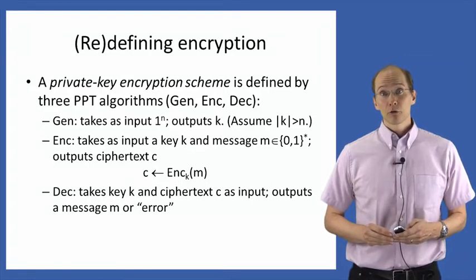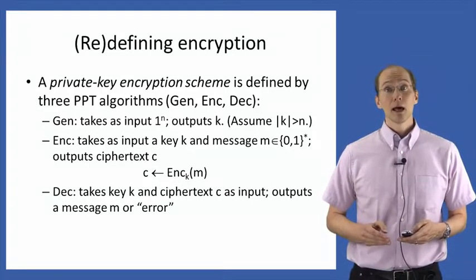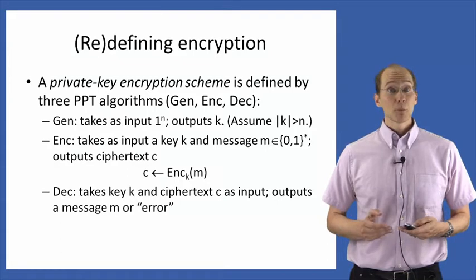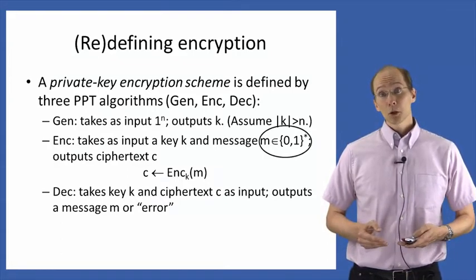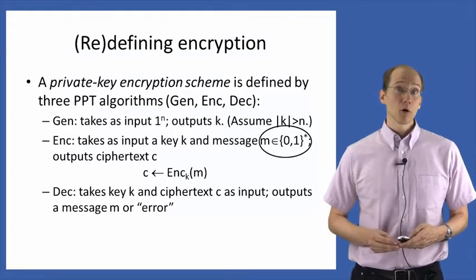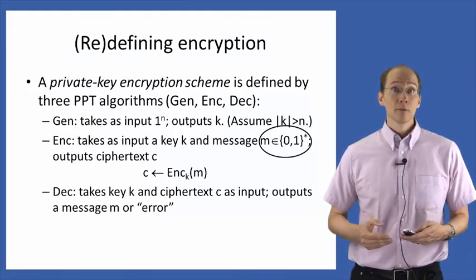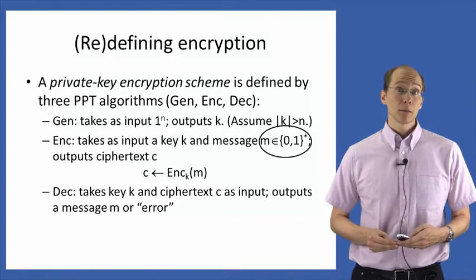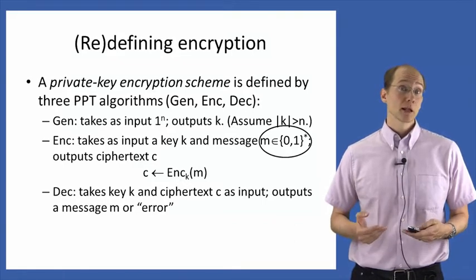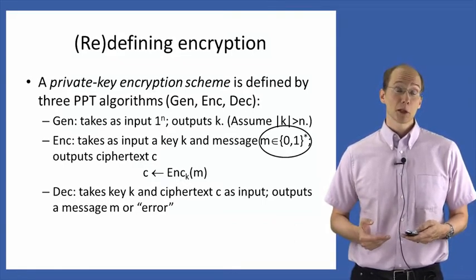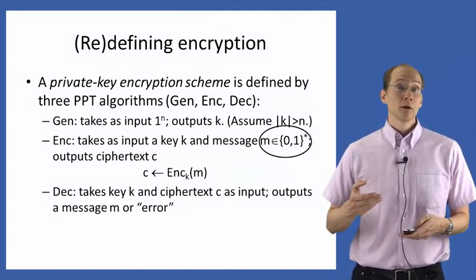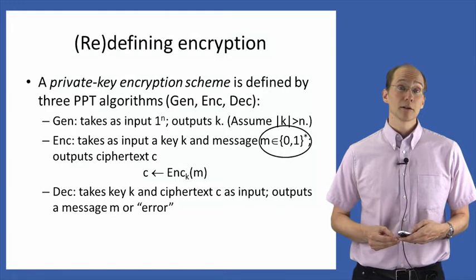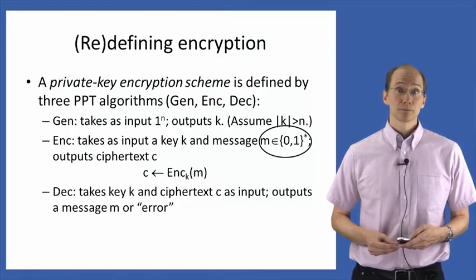The encryption algorithm takes as input a key and a message m, and outputs a ciphertext c as before. One thing I just want to highlight here is that I've made the choice to, by default, assume that encryption can take messages of arbitrary length. That is, we're now going to assume that the message space consists of all binary strings of any length, rather than requiring the message space to be explicitly defined as part of the encryption scheme.